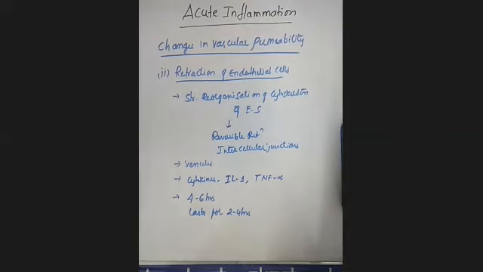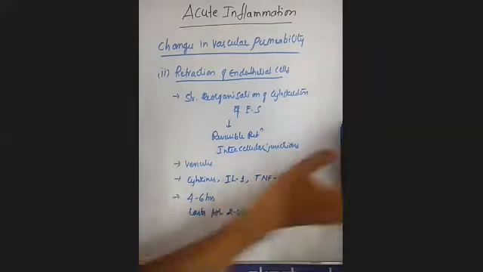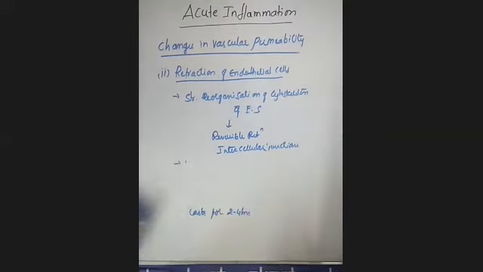Clear? Onset of response takes 4 to 6 hours after injury, and it lasts for 2 to 4 hours. This is the second mechanism involved here, and next we'll see direct injury to the endothelial cells.